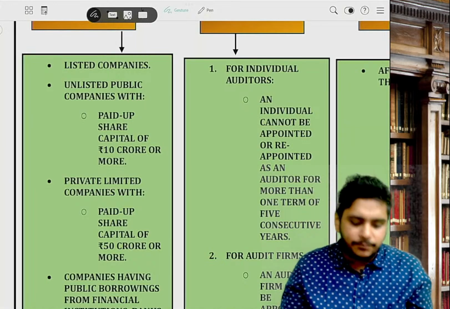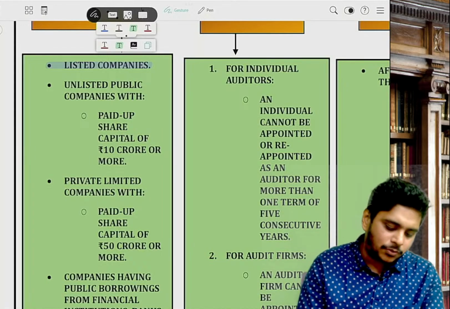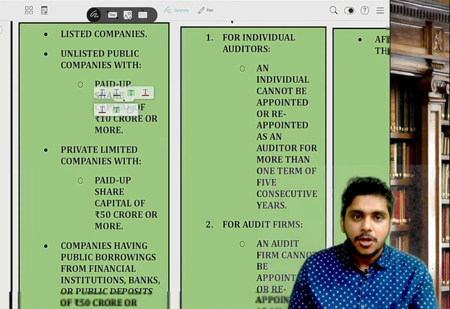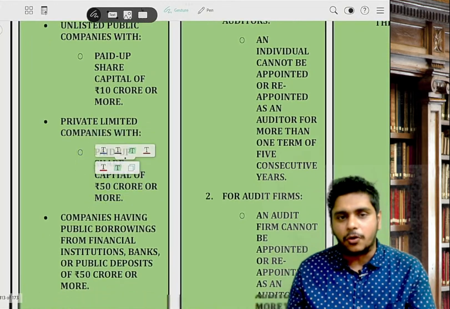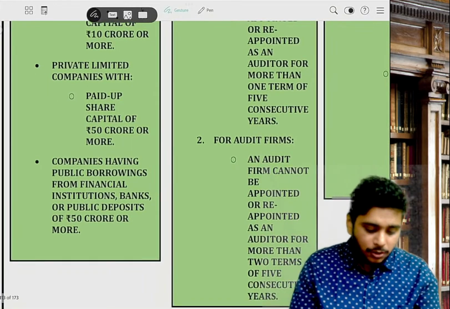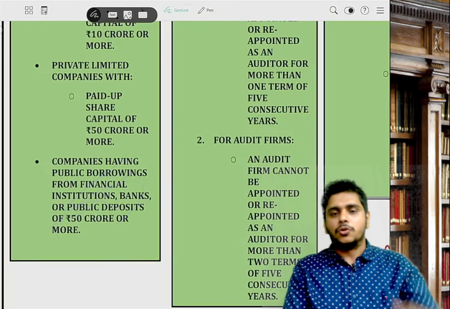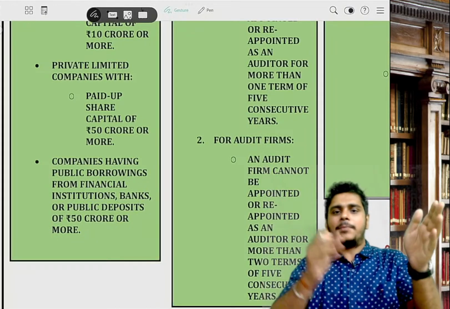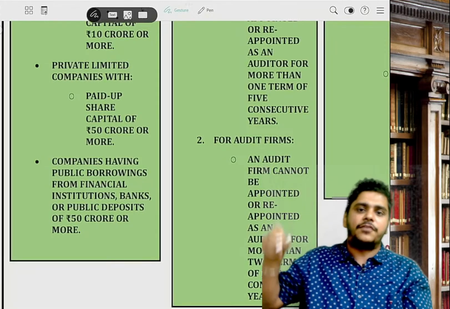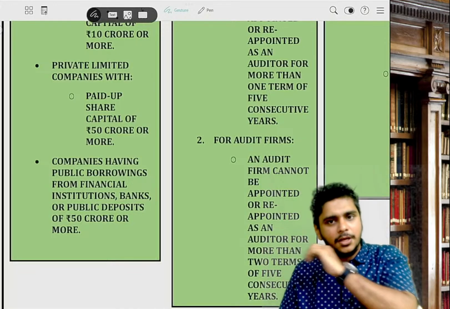But rotation principles are applicable to which company? It's applicable to every listed company. Number 2, an unlisted public company having capital of minimum 10 crore, or a private company having capital of minimum 50 crore, or an unlisted public company or private company having less capital but loans of a minimum 50 crore. So it's listed, public, private, others. You open the chart, you will see listed, public, private, others: 0, 10, 50, 50. I hope you are recalling this provision.